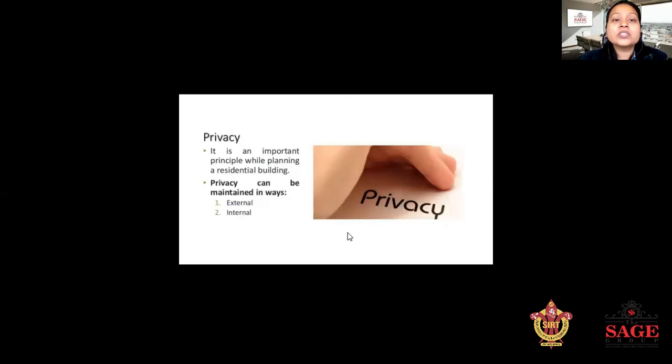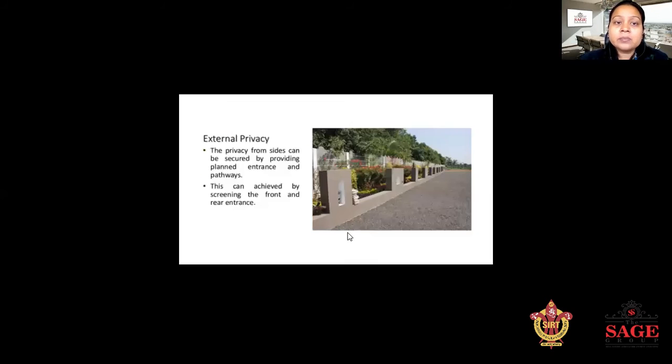Up next is privacy. Privacy is the most important factor in the principles of planning of a residential building. There are two types of privacy: one is external privacy and the next one is internal privacy. External privacy is the privacy from outside, the privacy from the sides.